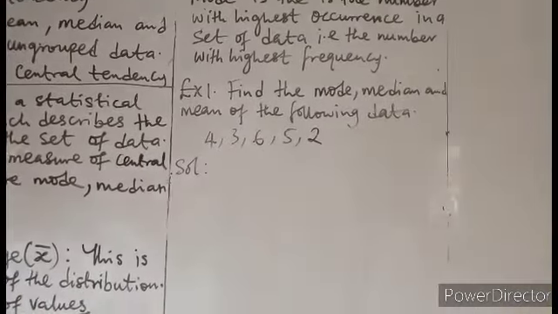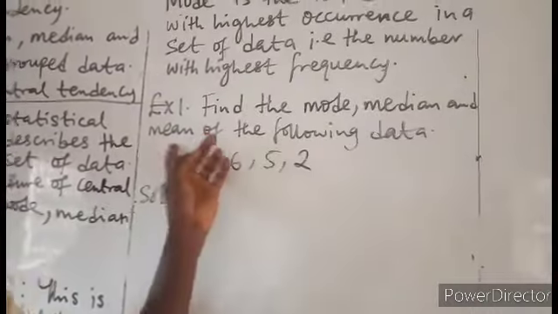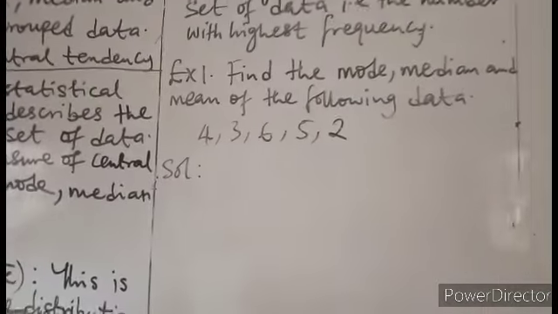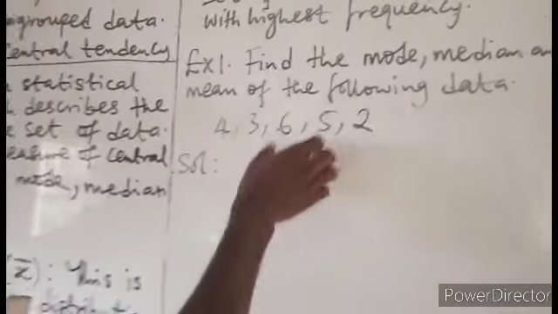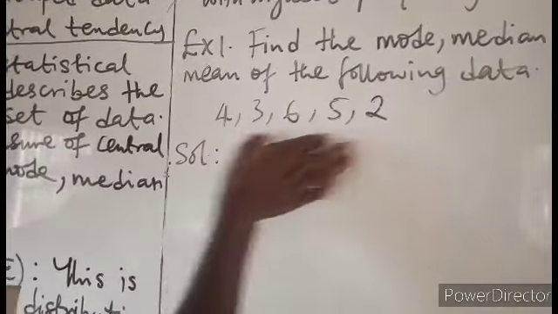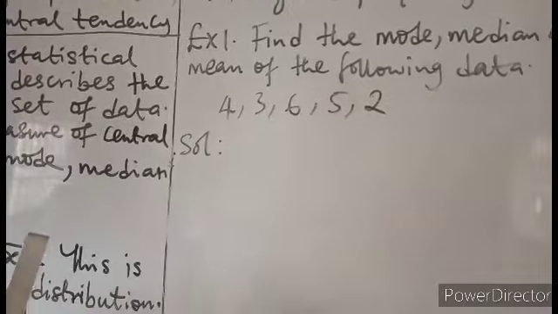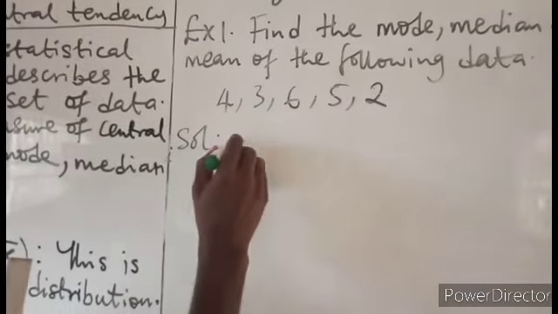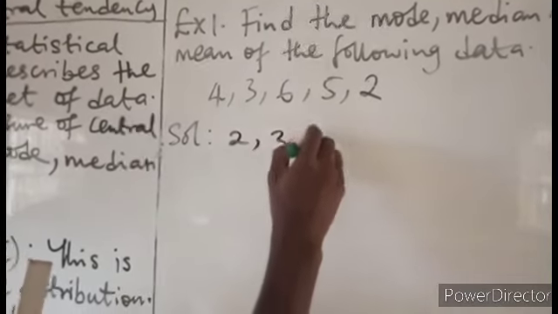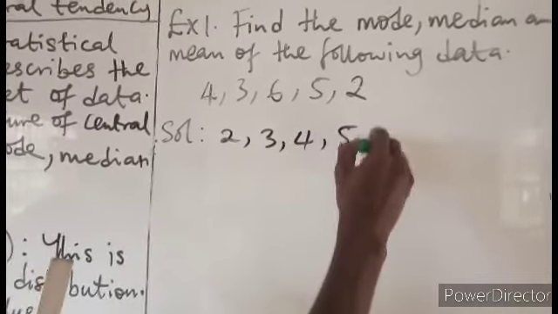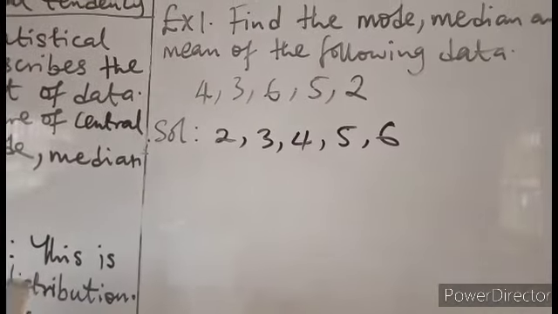So let's just solve this number 1. Find the mode, median, and the mean of the following data. And this is the data given. First thing we are going to do is arrange it in ascending order. We have 2, 3, 4, 5, and 6.